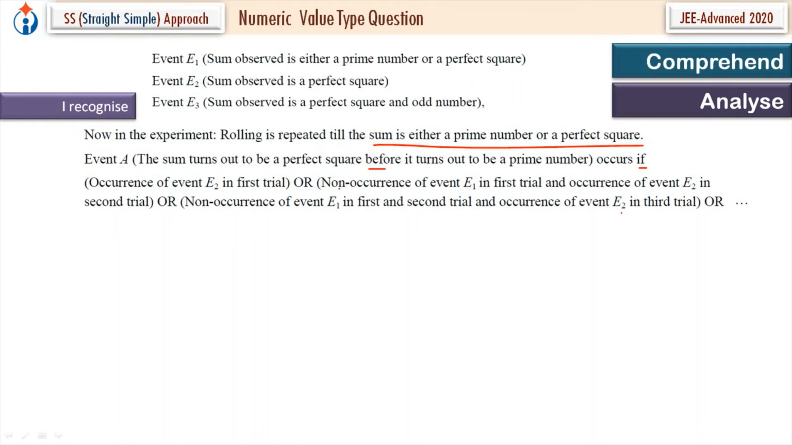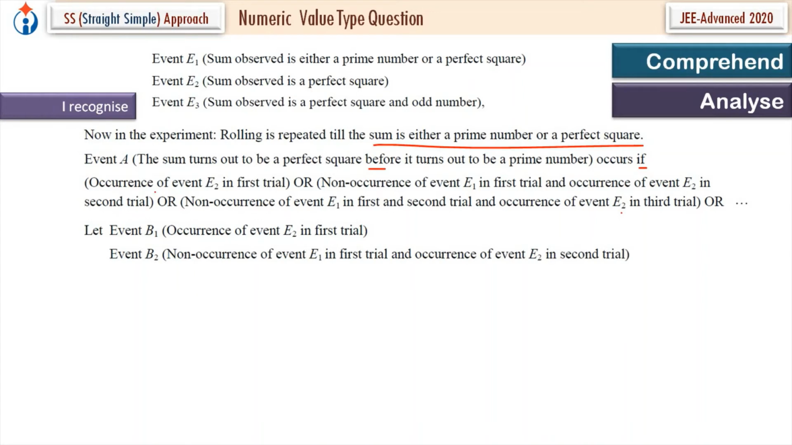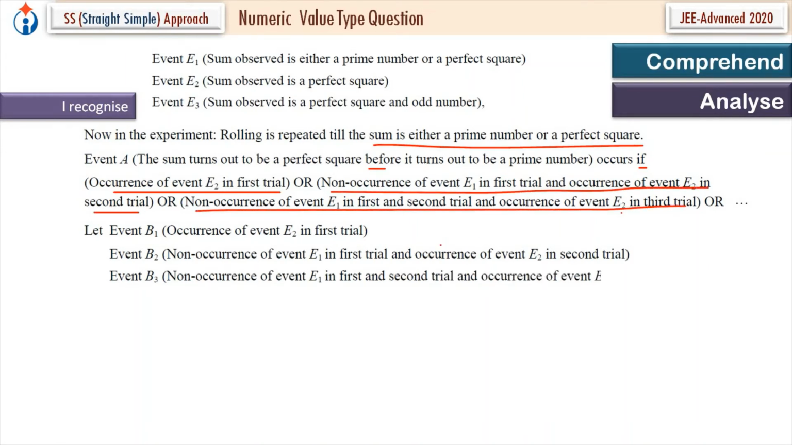So these are the favorable ways in which event A, the sum turns out to be a perfect square before it turns out to be a prime number, can occur. Now let event B1 be the occurrence of event E2 in the first trial. For this event I have taken B1, then event B2, then event B3, and it will continue.